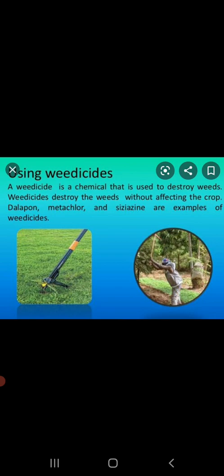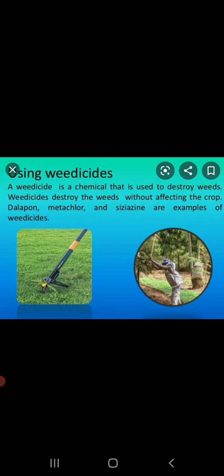Some examples of those chemicals are 2,4-D, metachlor, dalapon. These are some commonly used weedicides. These weedicides are actually very poisonous and we need to take extra care when we spray them. The farmer should cover their nose and mouth with a piece of cloth while they are using these chemicals or weedicides.